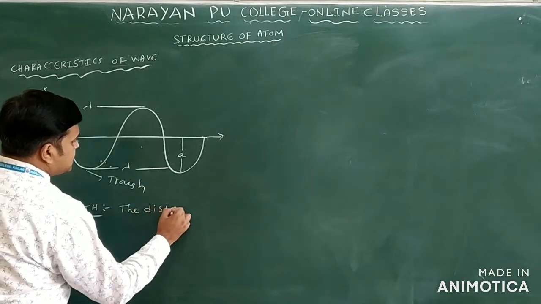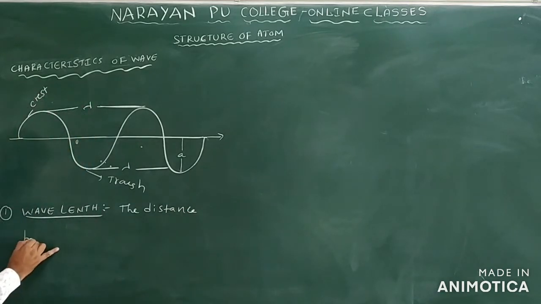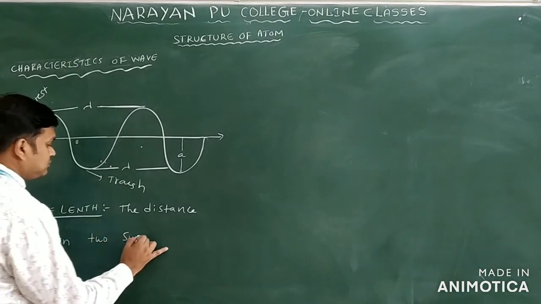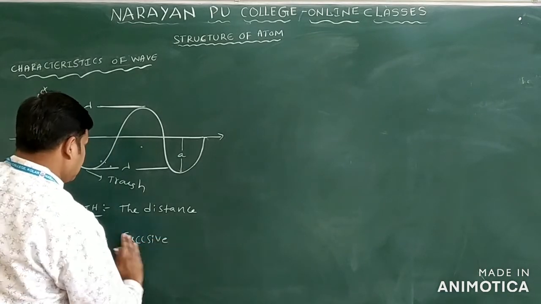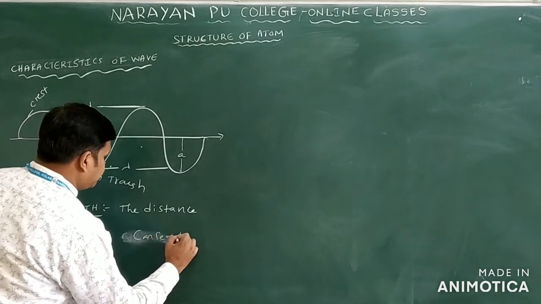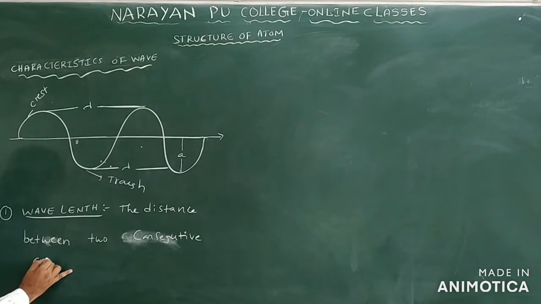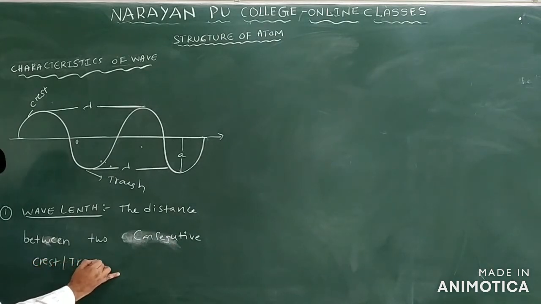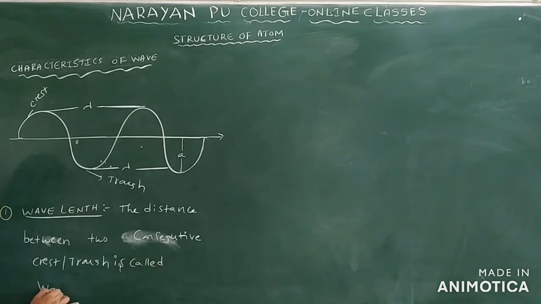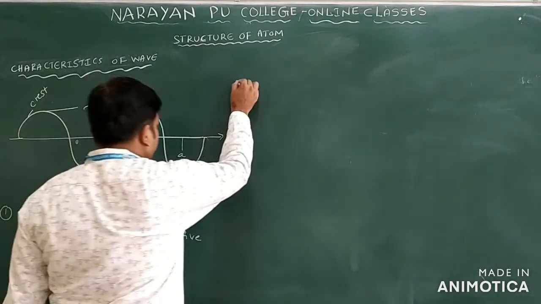The distance between two successive, or we can say consecutive, crest or trough is called wavelength. Wavelength is denoted by lambda.